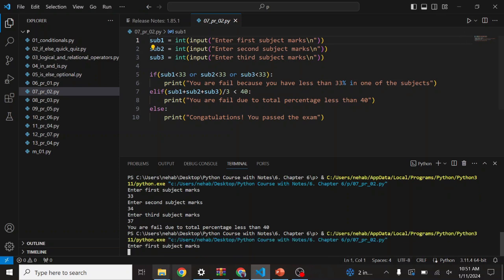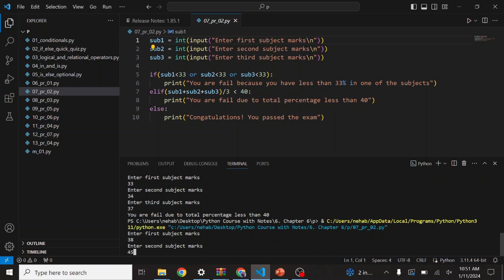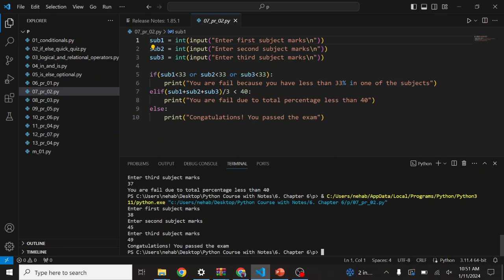And if I put more than 40, suppose 38, 45, 49, it says congrats, you have passed, because your average is more than 40 and marks in each subject are more than 33. So this way you can make this program.